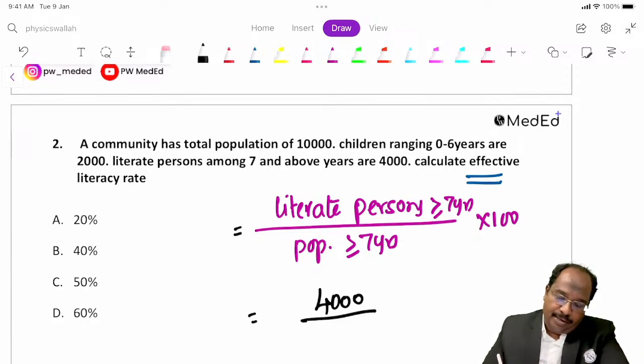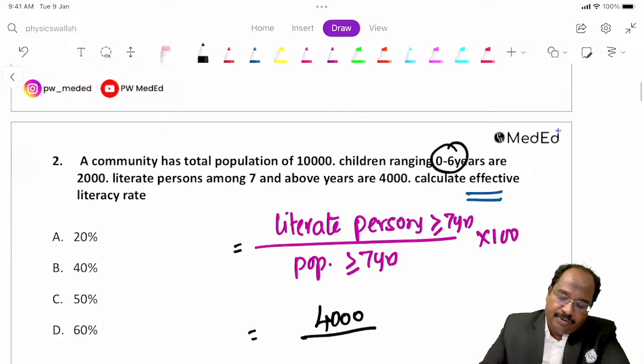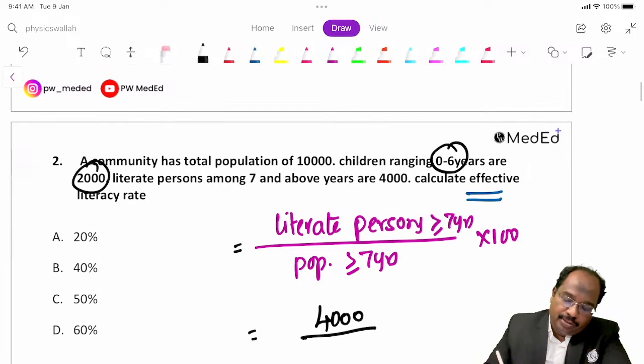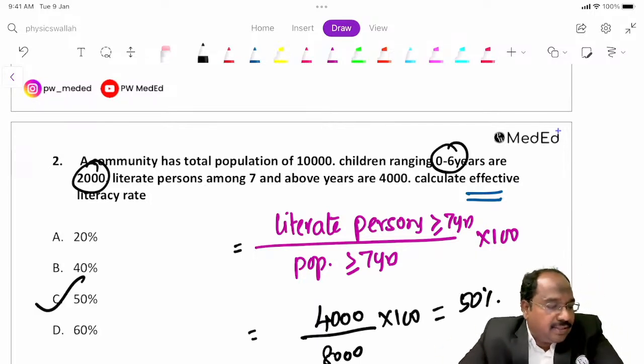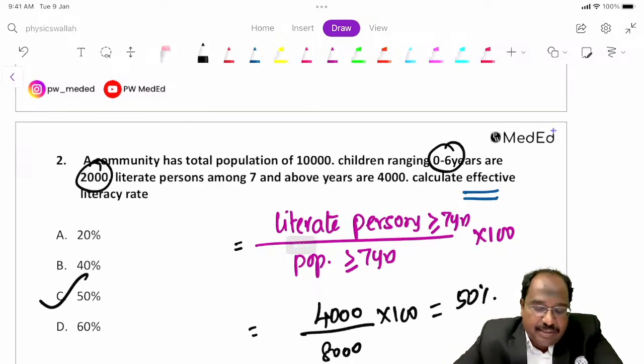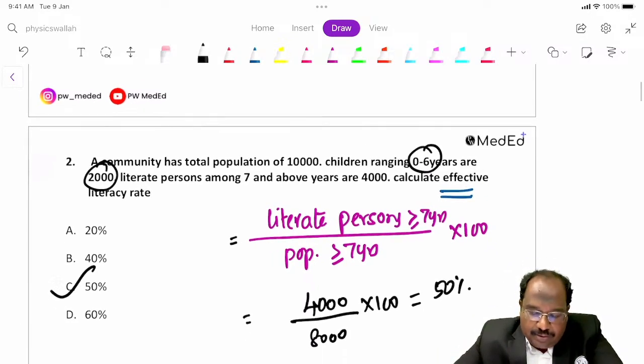And the denominator? The only catch here is that children between 0 to 6 years are 2,000, so you have to subtract it, giving 8,000. So this is 50%. The answer is 50%.